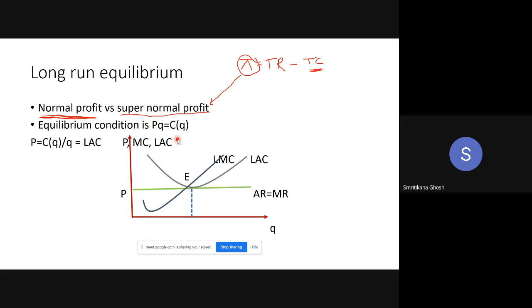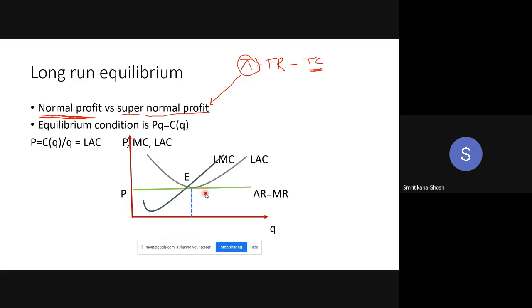So in that case, the price, a given price is given to you because you are the firm. So that given price is equal to C, total cost divided by Q, that is long run average cost. Okay. So what is the equilibrium condition? That price is equal to long run average cost. So if you want to draw this diagram, look at this diagram. This is your LAC curve. This is your price. Equilibrium condition is price is equal to LAC. And obviously it will be on the upward rising part of the LMC.